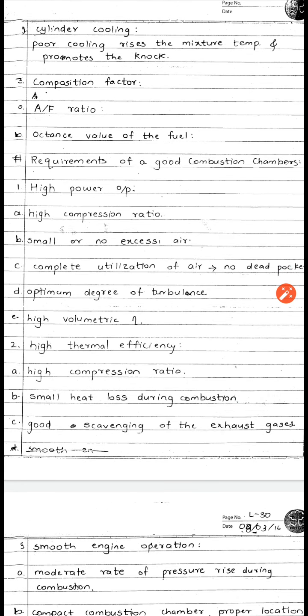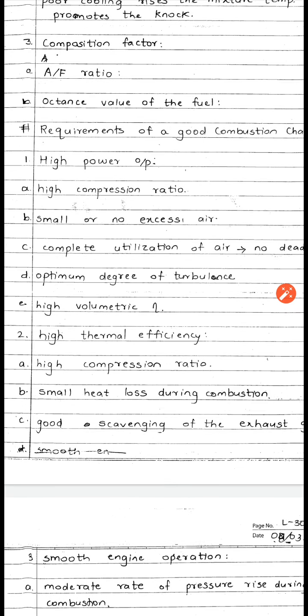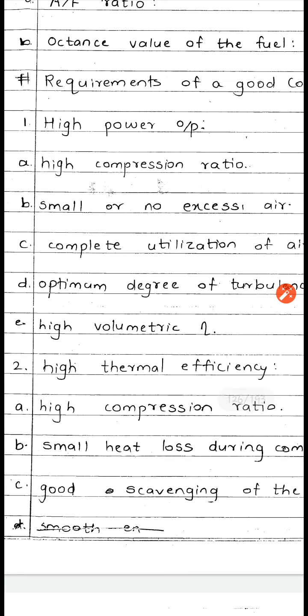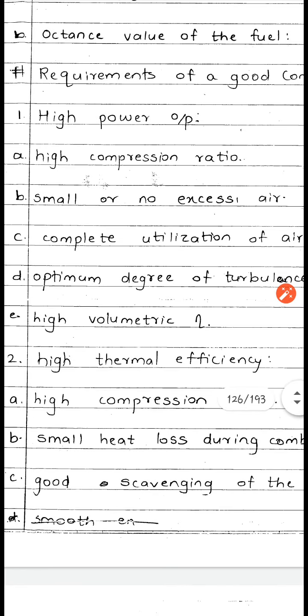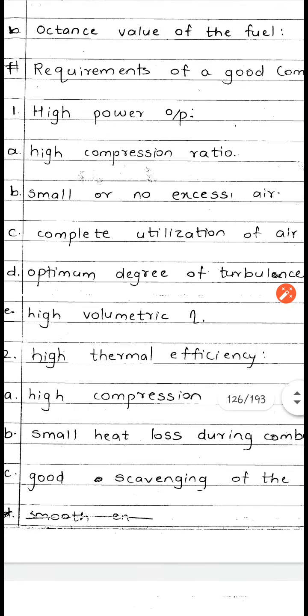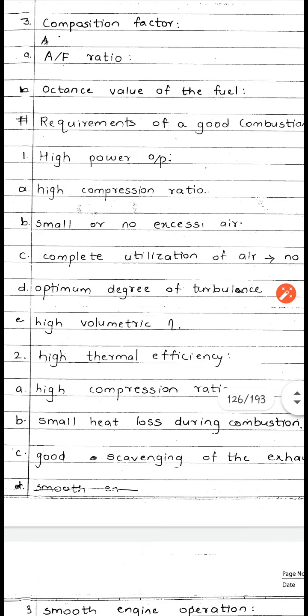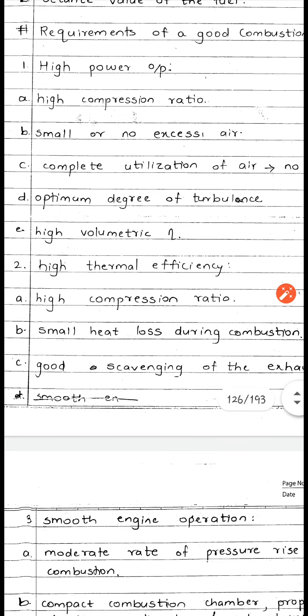The first requirement of every good combustion chamber for an SI engine is that it should provide a high power output. It should give a high compression ratio, under small or no excess of air, then complete utilization of air, optimum degree of turbulence, and high volumetric efficiency. All these points come under the first one, high power output. The second one is high thermal efficiency.